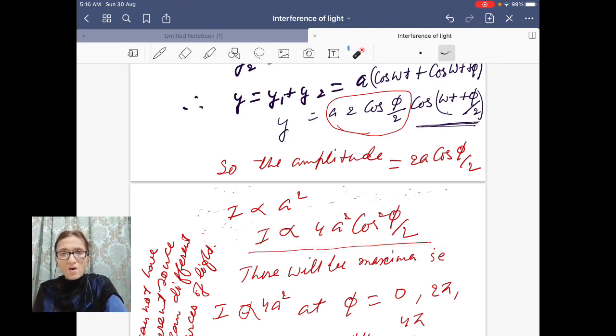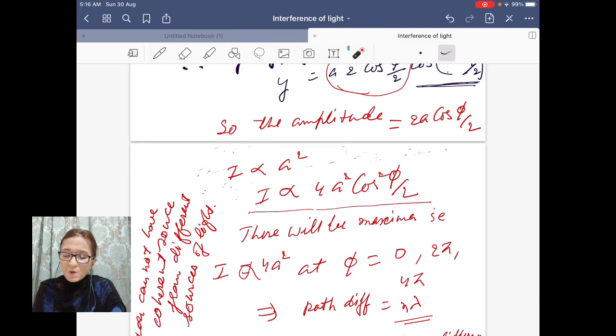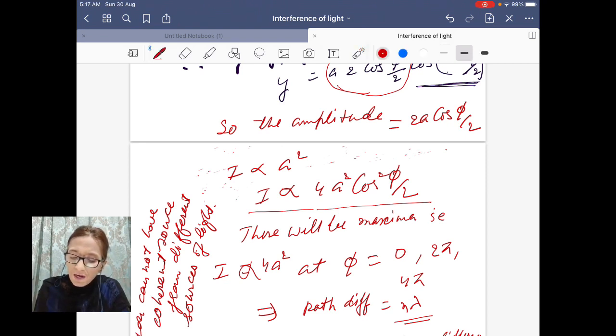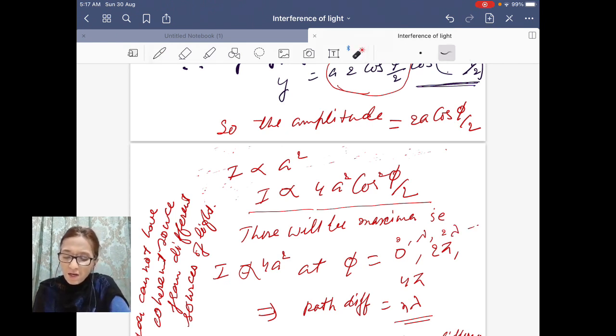And from here also you can obtain the same result we had obtained in the previous two cases. At phase angles 0, 2 pi or 4 pi, meaning at path difference 0, lambda, 2 lambda, etc., meaning path difference n lambda, let me put the first value 0.